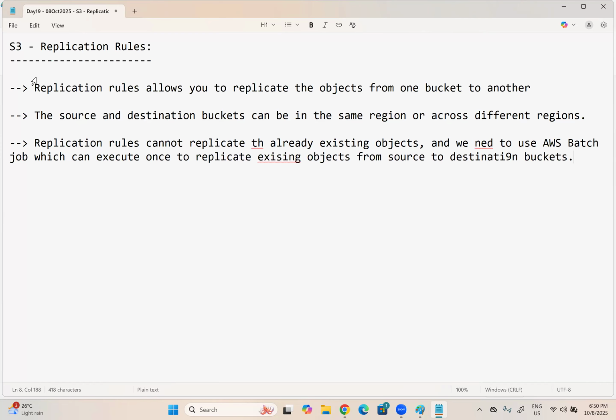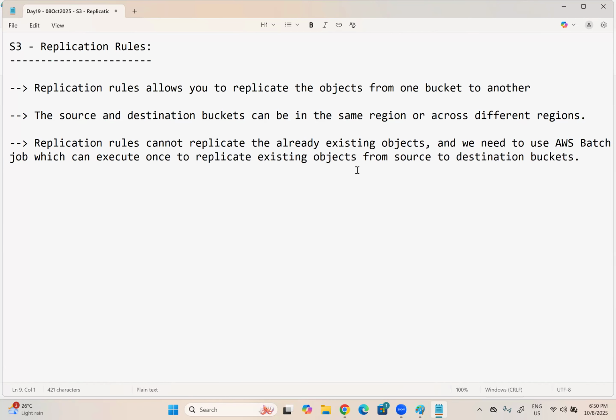And from then onwards, all the objects will be replicated using the replication rules. So here I think you got the point, right? Existing objects cannot be replicated using the replication rule.